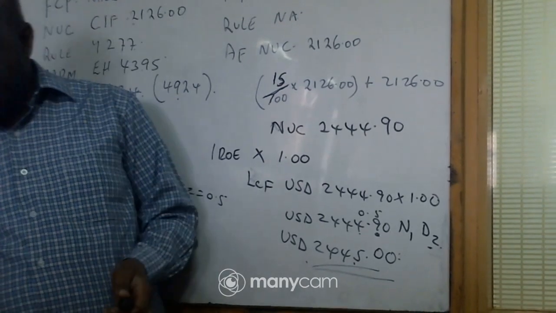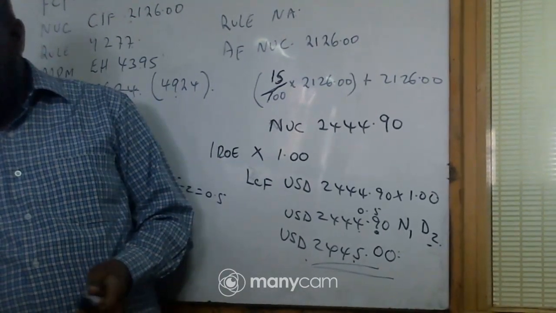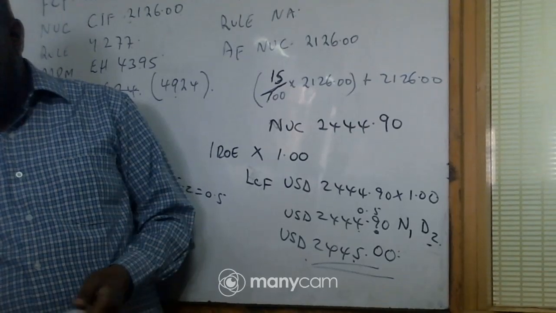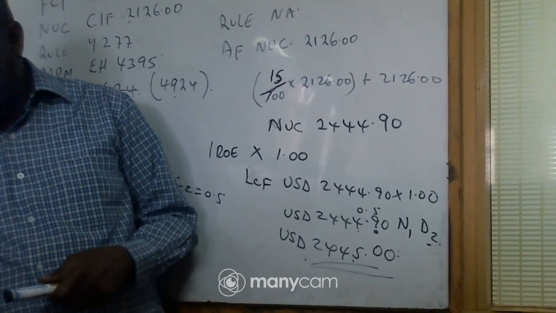I want us to go to the linear arrangements, so that you see how we do it when you are creating the linear.